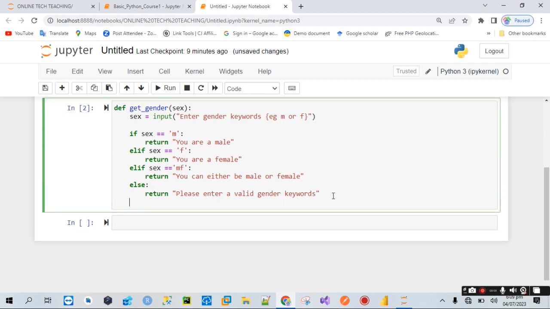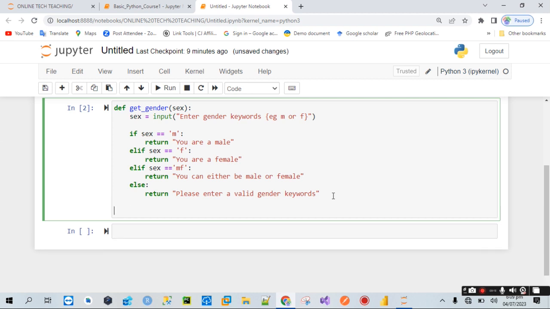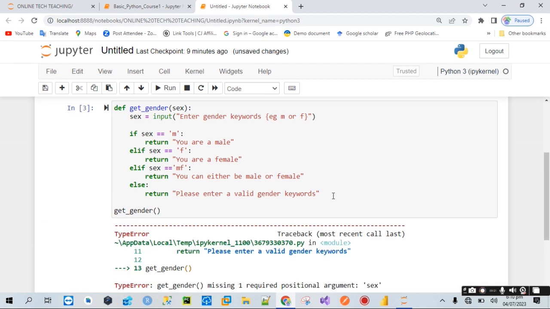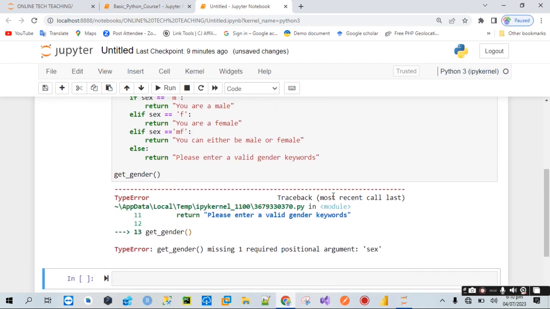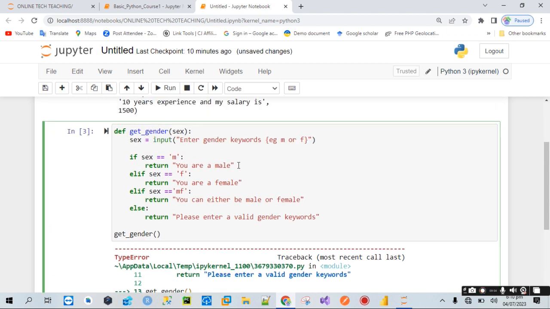Now why did it not show anything? Because remember, a function will not execute until it is called. Now let's call our function, and our function is called get_gender. So when we call this function and run it, it's telling us what? A big error. You see, get_gender missing one required positional argument, which is sex. Remember, we pass what? An argument here.